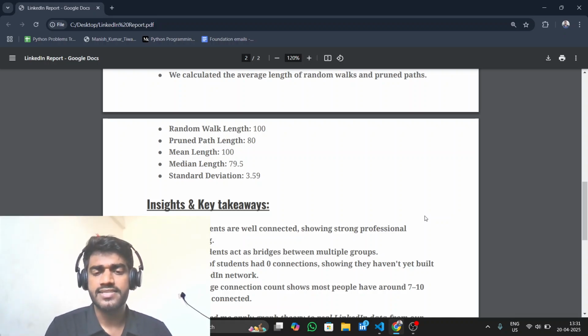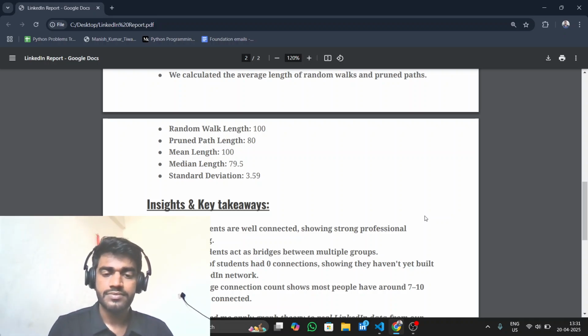Concisely, I really enjoyed this task and learned how to clean data properly, build graphs, and use Python for real problems. Most of all, I understood how data can be used to grow networks and help people.